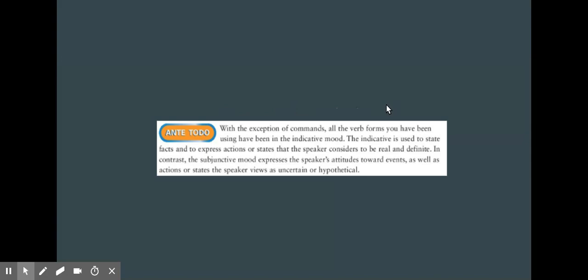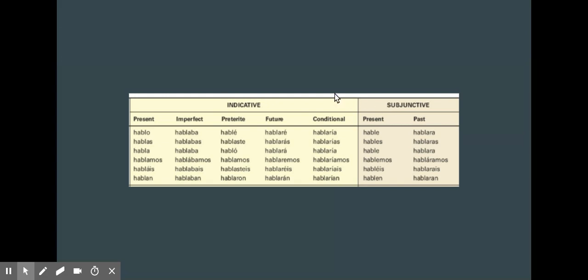So the subjunctive, on the other hand, is a mood that expresses uncertainty or hypothetical actions, or there's doubt whether or not the action has occurred. So you can see it here kind of broken down. We have the indicative mood, which contains the present tense, the imperfect tense, the preterite, all things which have happened or do happen or are happening. In later classes, we'll learn about the future and the conditional tense. The subjunctive mood, you also have the present subjunctive, just like you have the present indicative, and you also have the past subjunctive, which encompasses sort of both the imperfect and the preterite.